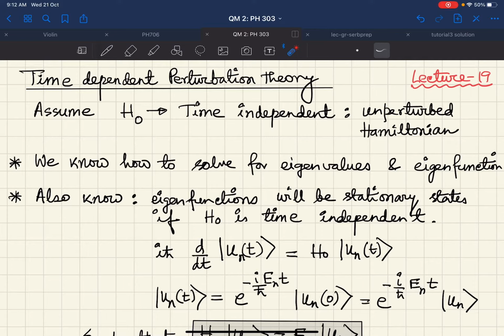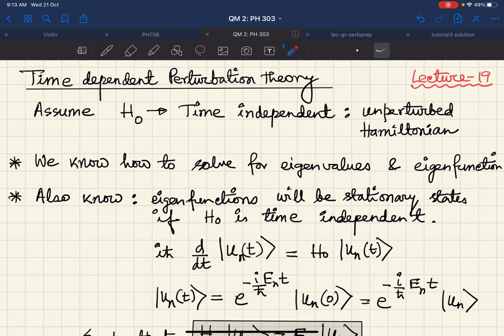So, as usual, to start with, we assume that there is this Hamiltonian H naught which is time independent. So, just like in time independent perturbation theory, you have based your discussion on a particular Hamiltonian whose exact spectrum you already know and which was time independent also.